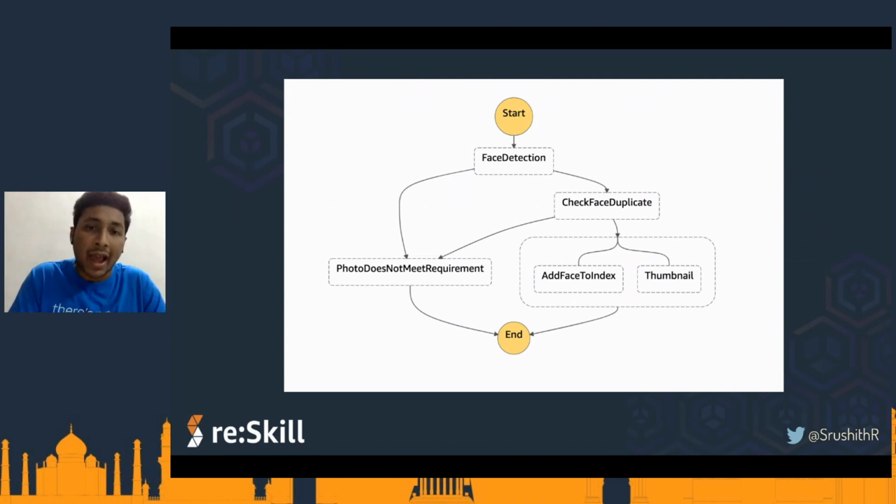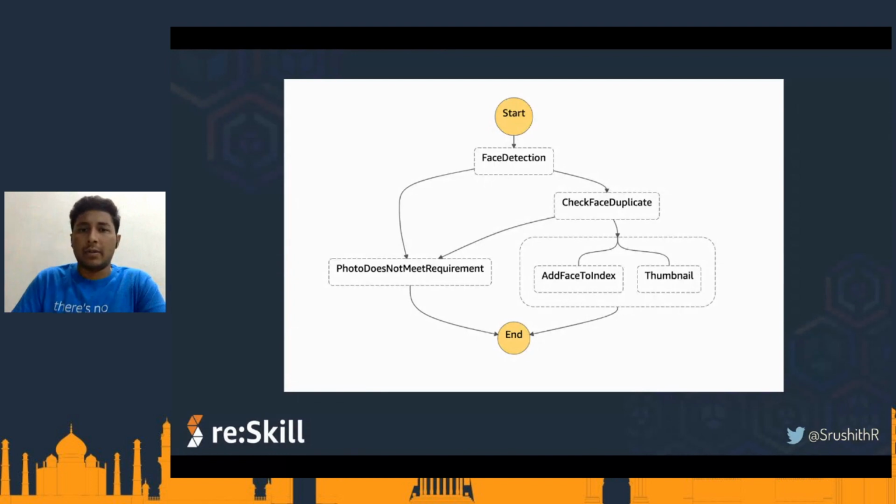I'll come to what exactly a step function is and all those things. But on a high level, a step function is nothing but a flowchart which has a bunch of tasks that it needs to do. So this is what is called a state machine. Now, we define this in the AWS console, or you can use CloudFormation templates, the Serverless Framework, SAM, all sorts of things. And it gives a lot of things out of the box for us, which we will be discussing in just a minute.